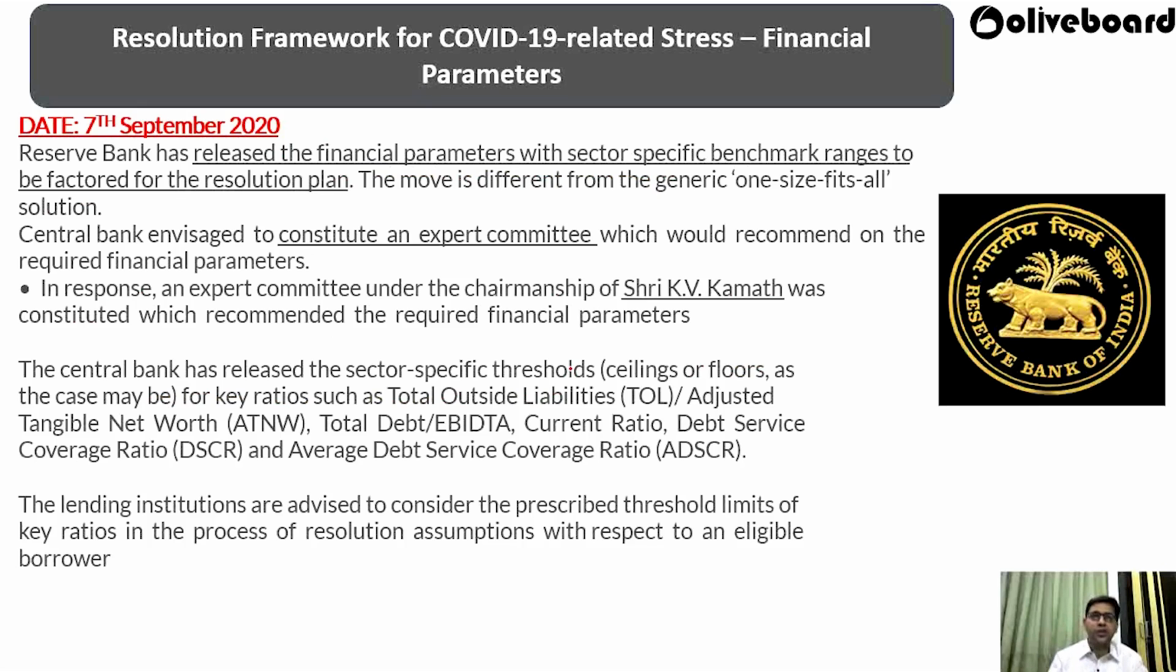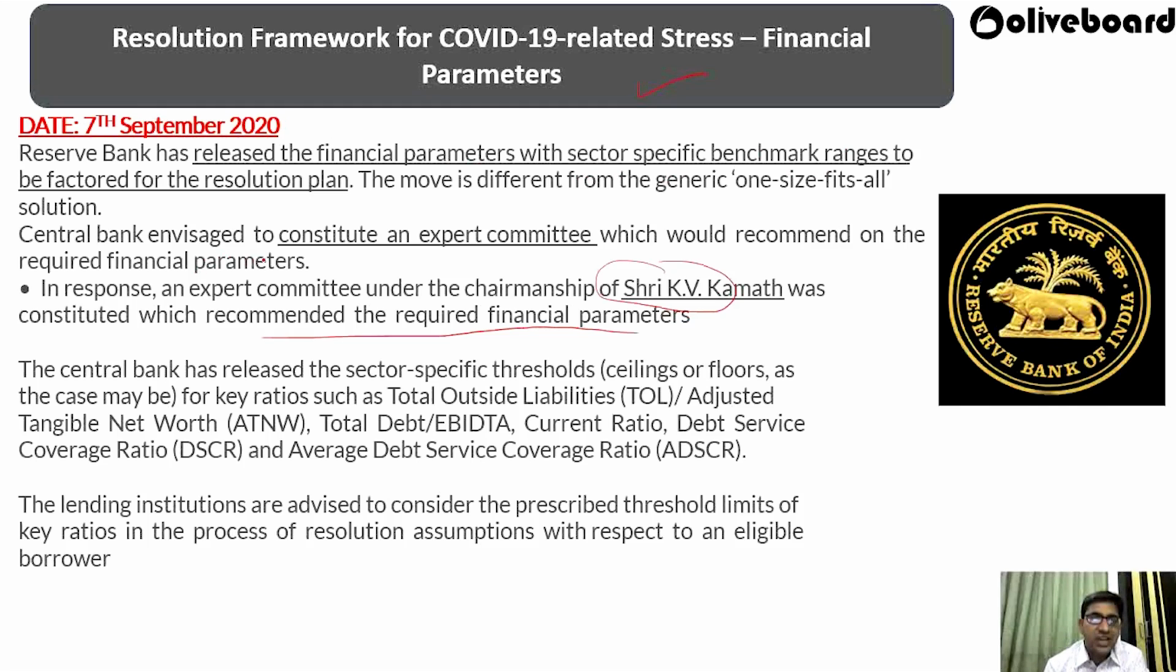Now we have again the resolution framework for COVID-19 related stress. We learned in the first slide, in August 2020, regarding the resolution framework for COVID-19 related stress. So what are the financial parameters that have to be taken into consideration in order to decide whether we can give some relaxation to anybody or not? Which parameters have to be checked? A committee was set up by the Reserve Bank under Shri KV Kamath for recommending the required financial parameters. So RBI has released the financial parameters with sector specific benchmarks.